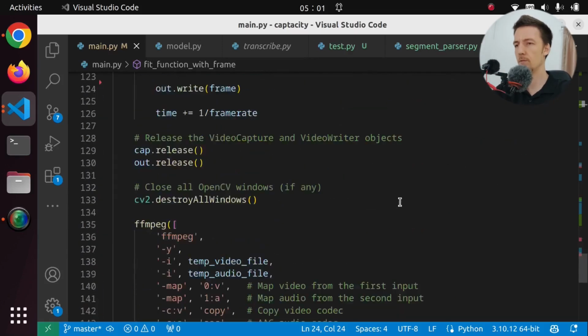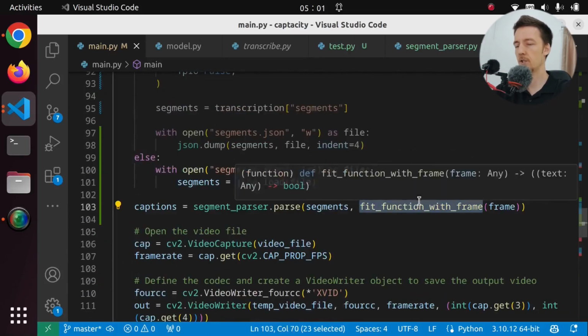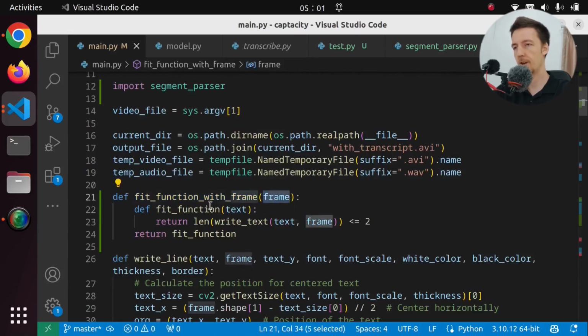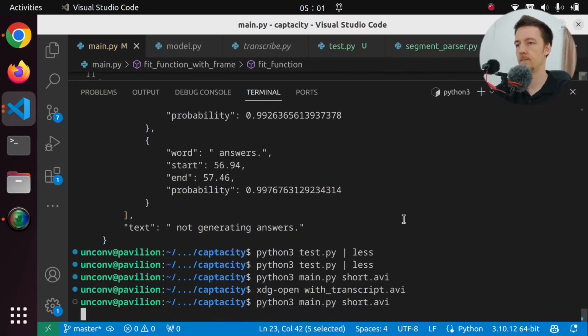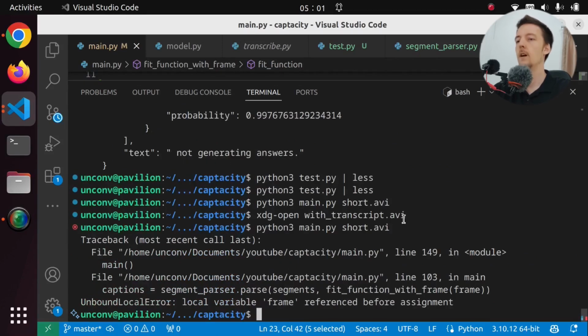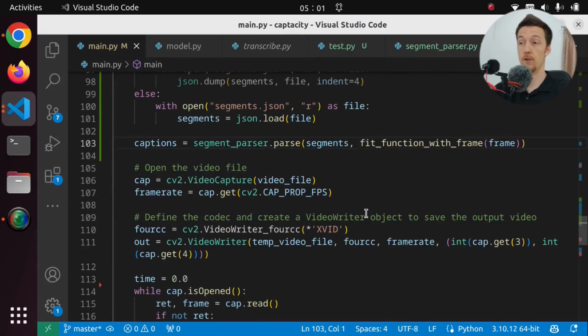Is that all I have to do? That seems too easy. Fit function with frame. We pass in the frame, and then we return this function that takes the text, and then it has access to the frame. Okay, let's try to run it. Does this work? We have an error: local variable frame referenced before assignment. Damn it. Oh, sorry. That is interesting.